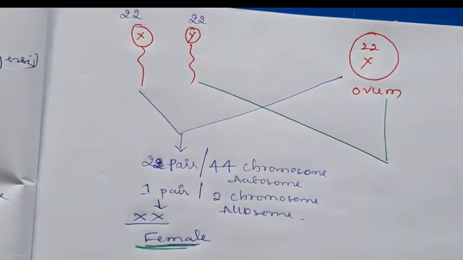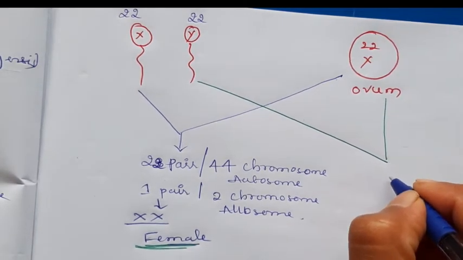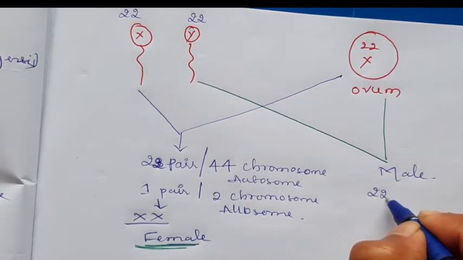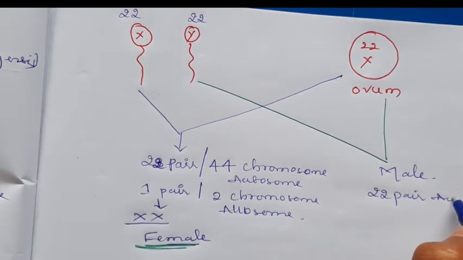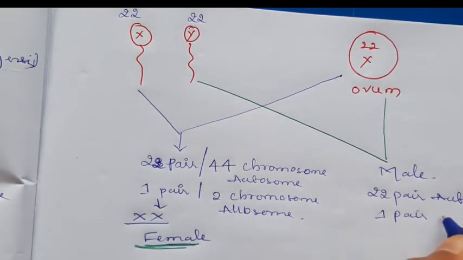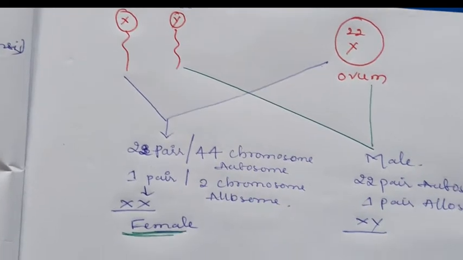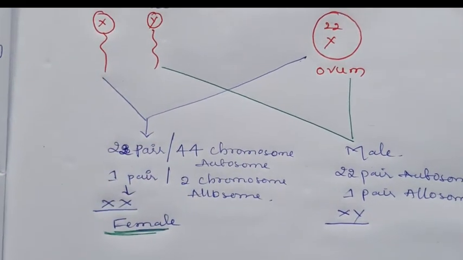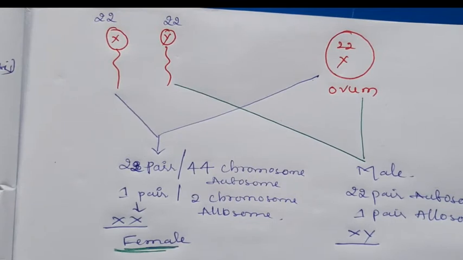When the sperm with the Y chromosome fuses with the ovum, the male baby will form, that is with 22 pairs of autosomes, then 1 pair of allosomes, the pair being X and Y. The male baby forms when the sperm with the Y chromosome fuses with the ovum.